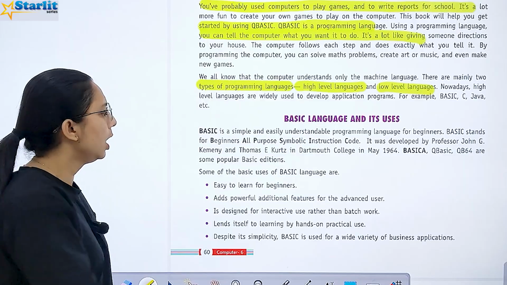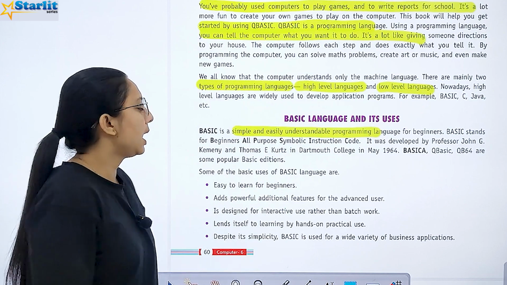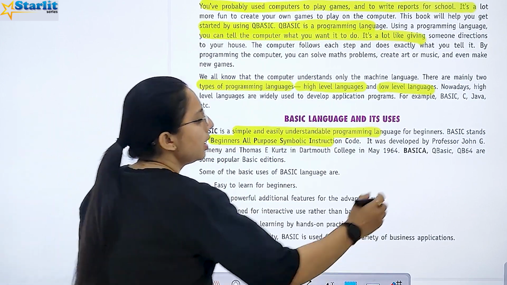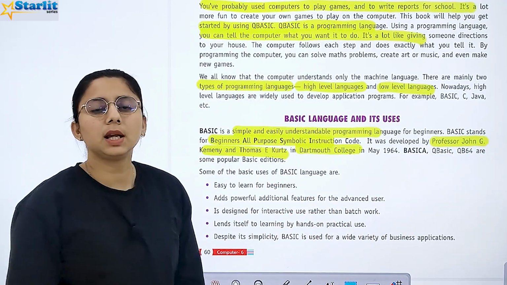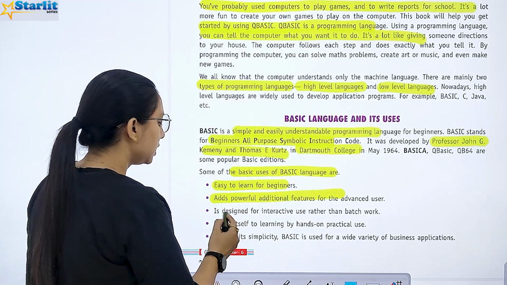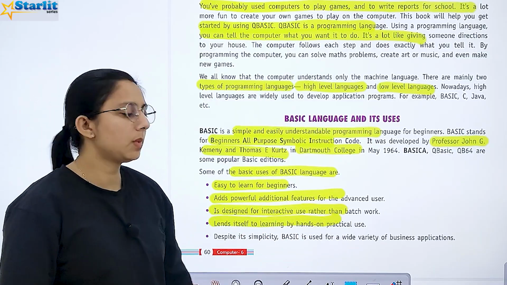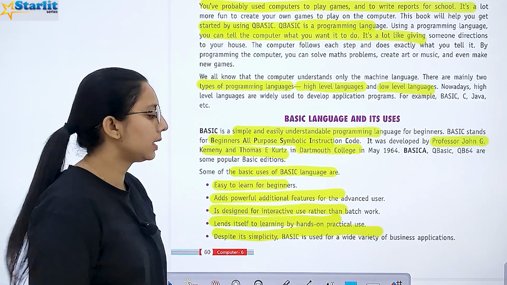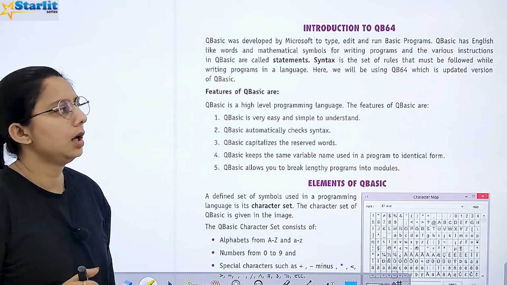Let's study about the BASIC language and its uses. BASIC is a simple and easily understandable programming language. ये beginners के लिए होती है and stands for Beginner's All-purpose Symbolic Instruction Code. It was developed by Professor John G. Kemeny and Thomas E. Kurtz at Dartmouth College in May 1964. Some of the basic uses are: easy to learn for beginners, adds powerful features, designed for interactive use rather than batch work, lends itself to learning by hands-on practical use. Despite its simplicity, QBasic is used for a wide variety of business applications. Right? इसको हम अलग अलग business application के लिए भी use करते हैं.